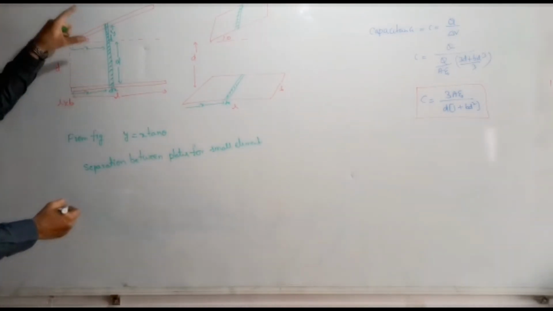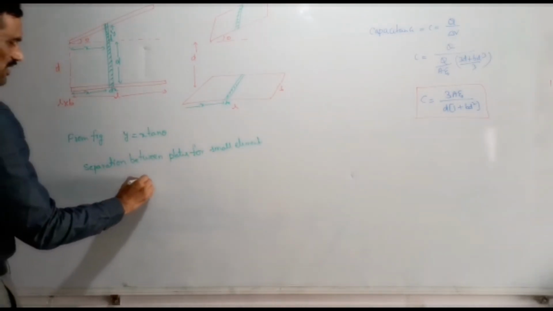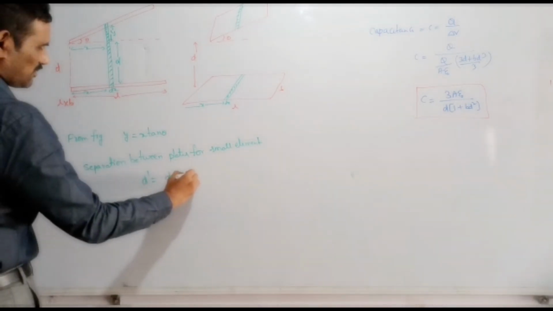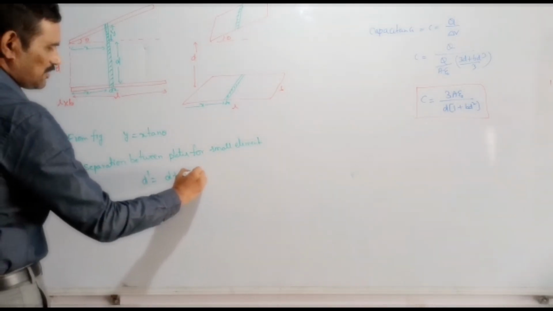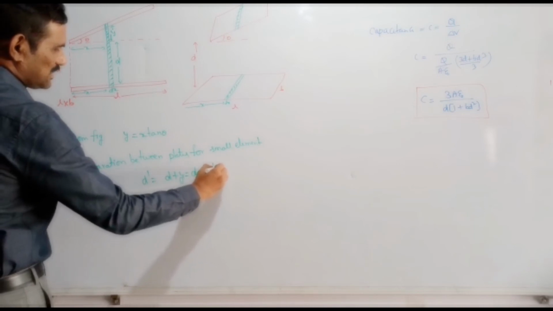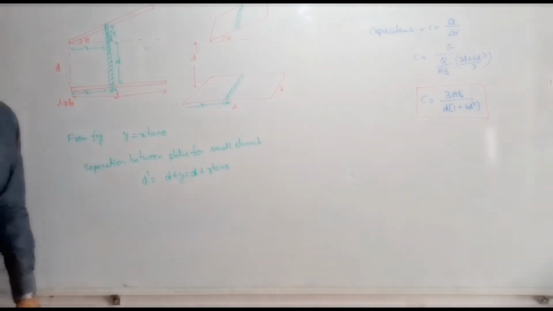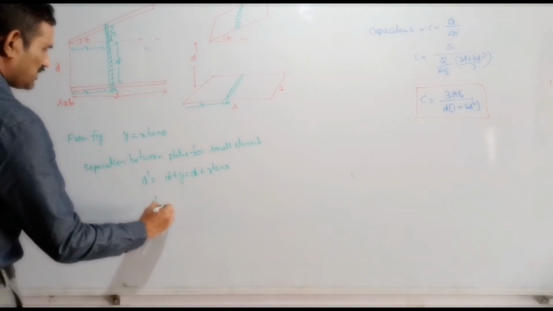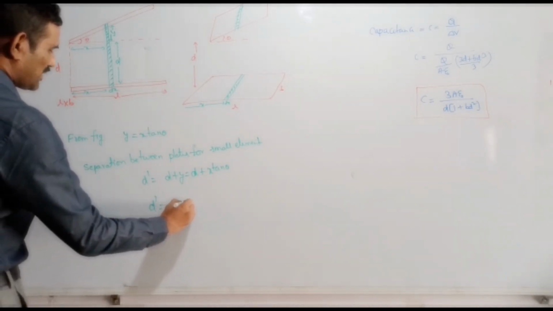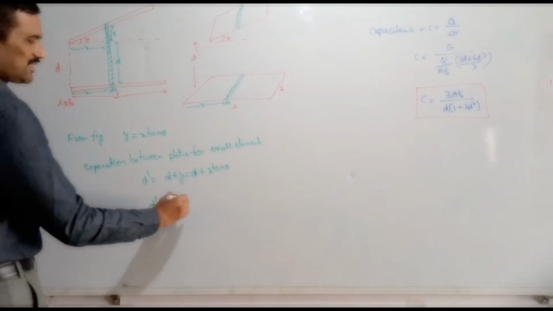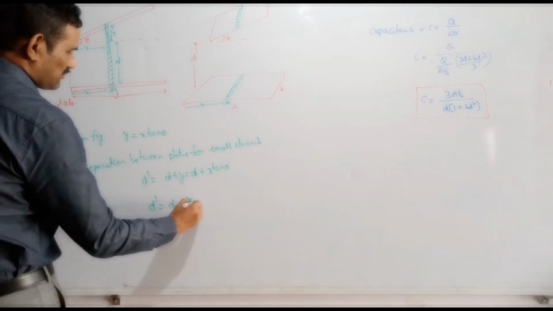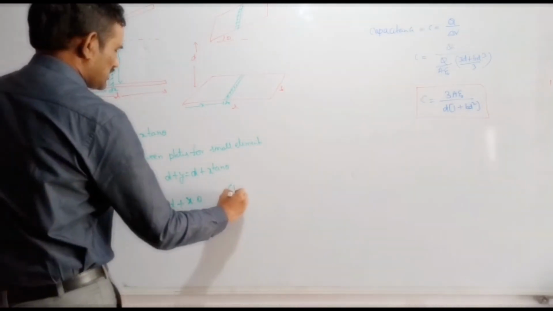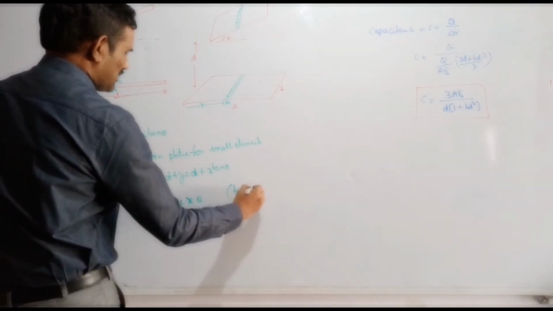This will be d plus y, which you can write as d plus x tan theta. But given that theta is very small, tan theta is approximately equal to theta, so I am taking it as theta. So that is our d value here.